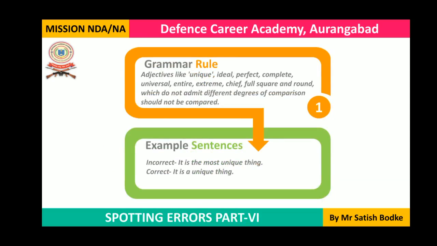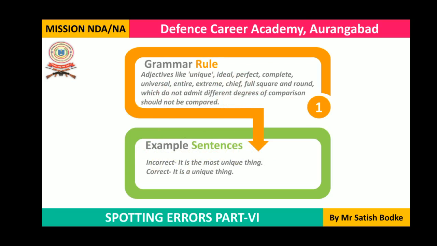This is rule number 1 in the series, and you can see that here we are talking about some typical adjectives. Adjectives like unique, ideal, perfect, complete, universal, entire, extreme, chief, full, square, and round do not admit different degrees of comparison. We do not put these adjectives into different degrees of comparison.